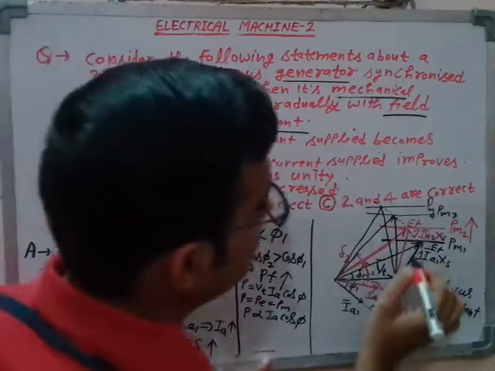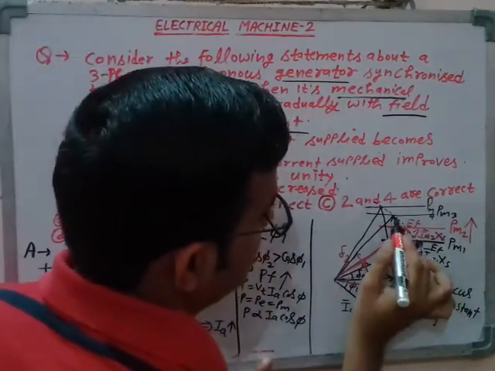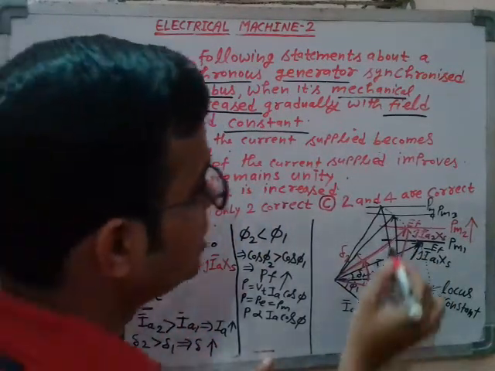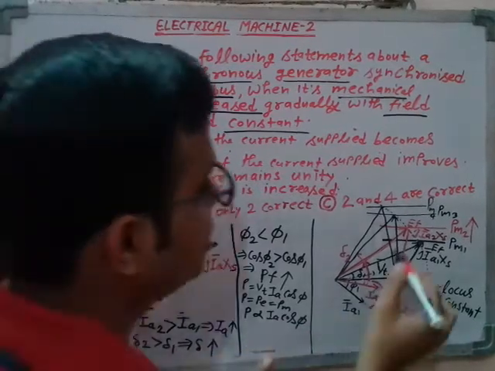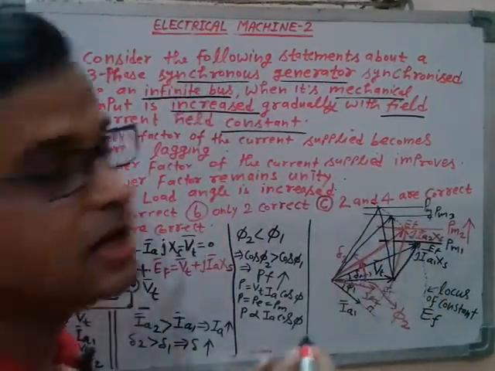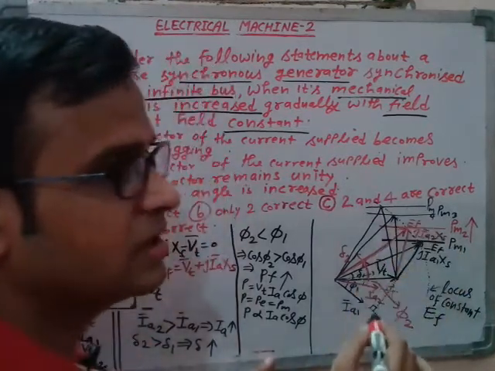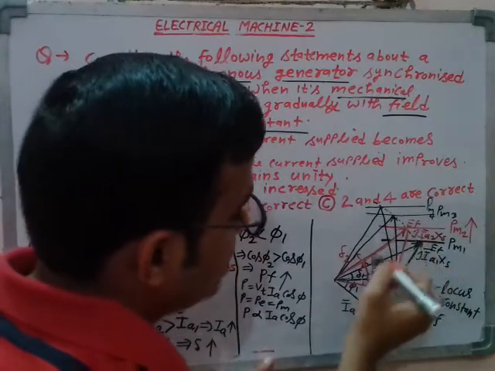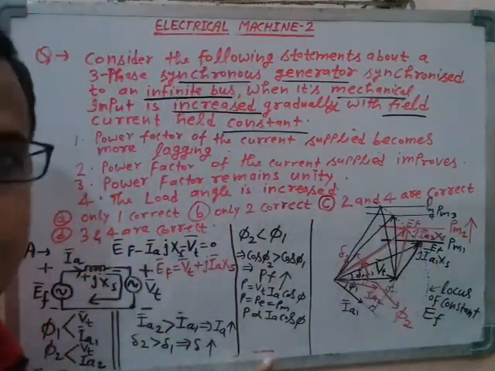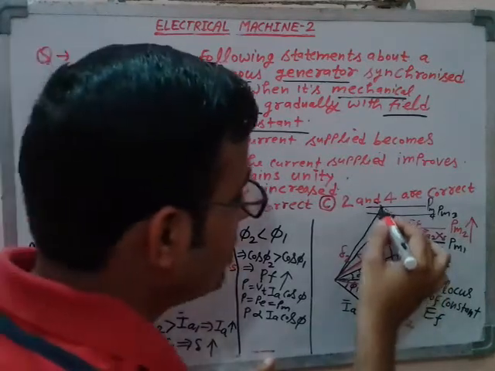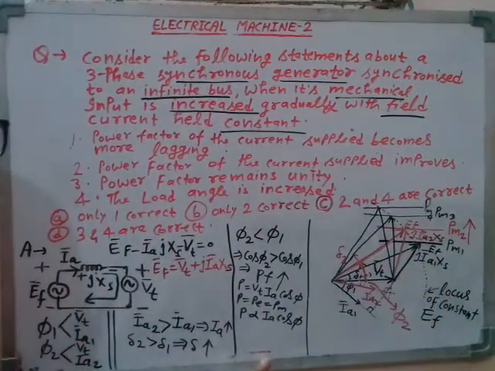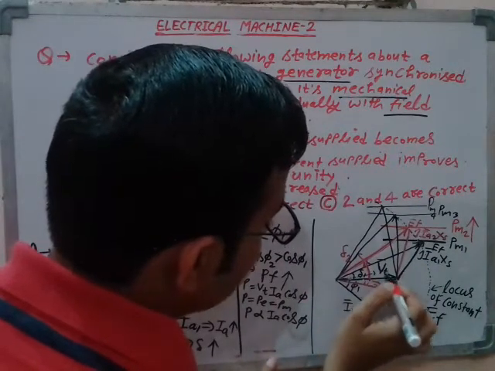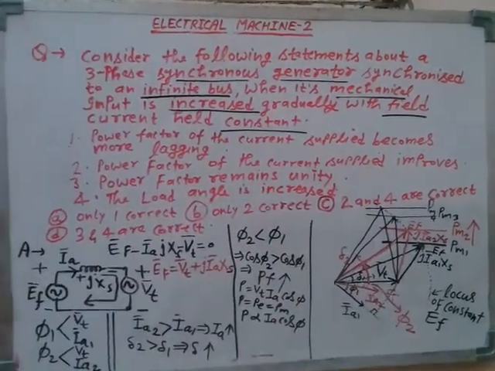That means what will happen now? Your power factor starts deteriorating on the leading side. Once unity power factor is achieved, even if you keep on increasing the mechanical input, the power factor starts deteriorating. In which side? The leading side. Why? Because the armature current Ia4 is now leading the terminal voltage Vt.